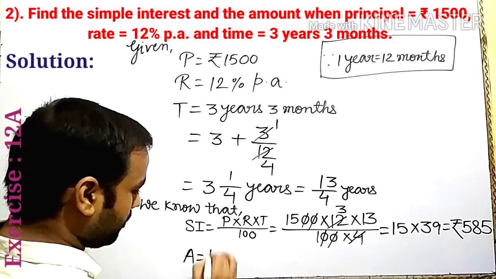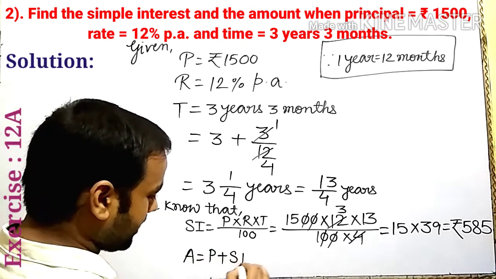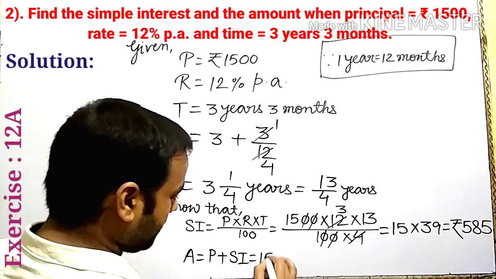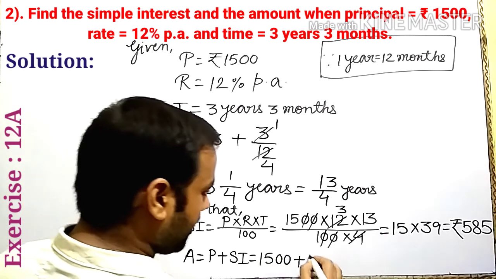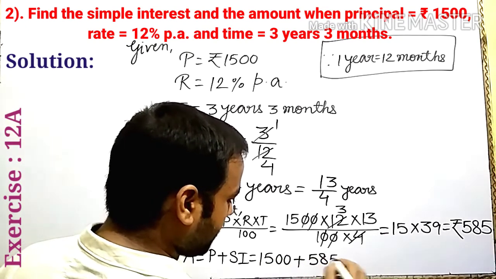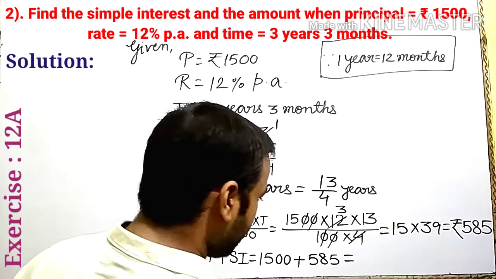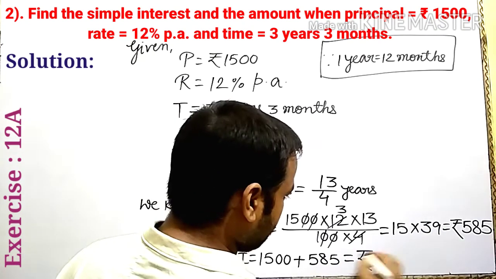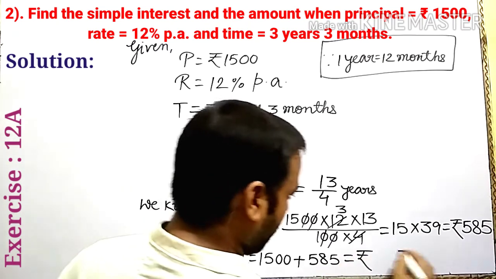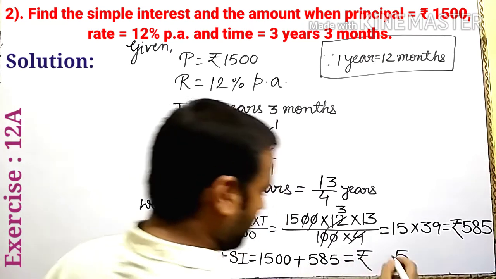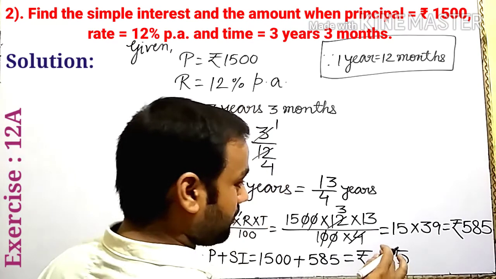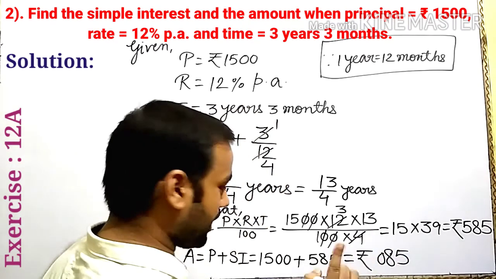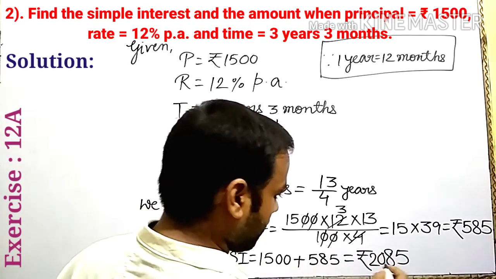Amount is equal to, we know, principal plus SI. Here principal 1500 plus 585 simple interest. We add and get 5 plus 0 is 5, 8 plus 0 is 8, 5 plus 5 is 10, write 0 carry 1, 1 plus 1 is 2.